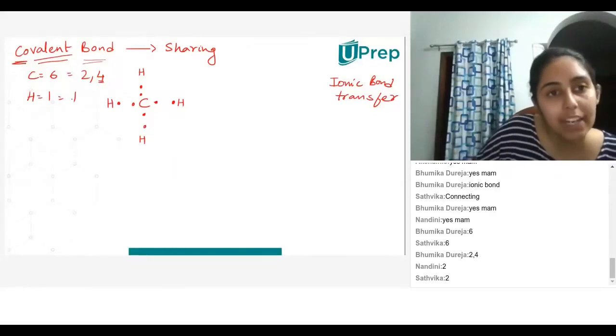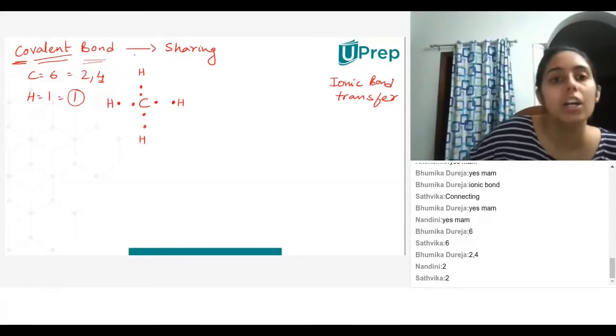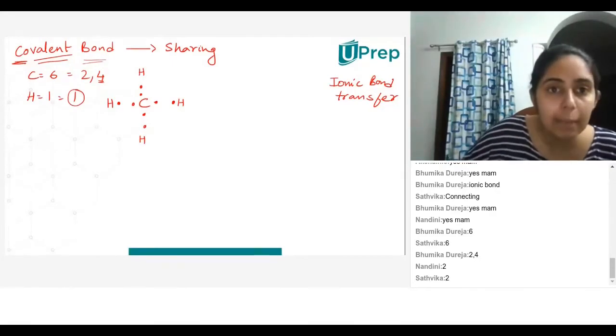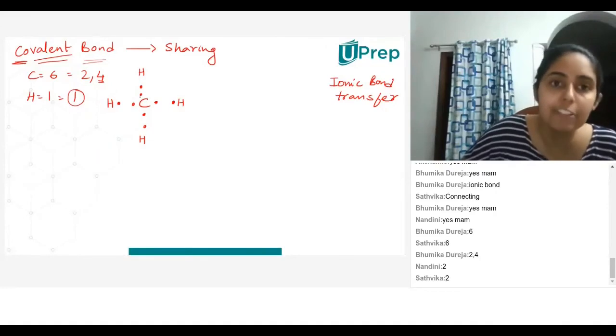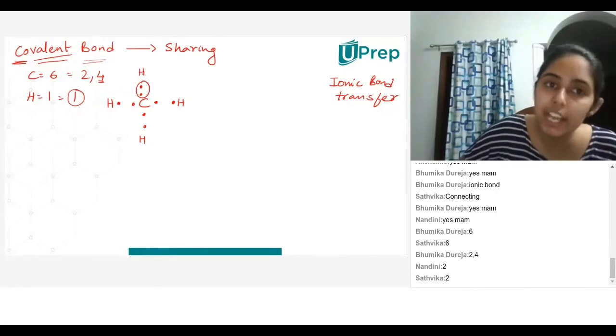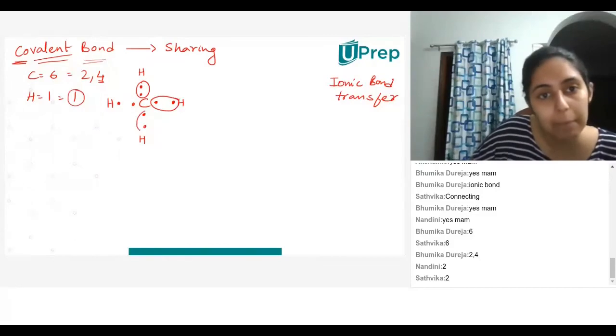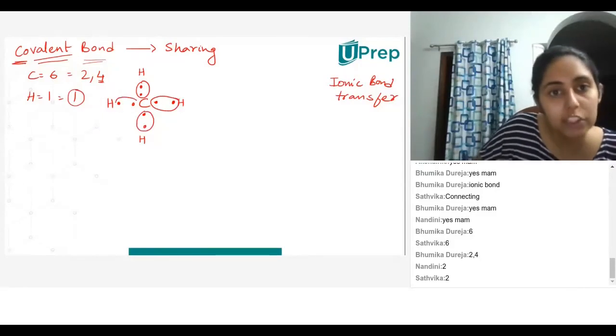Now, I know that hydrogen requires 1 more electron to get the duplet rule. So this carbon will share 1 of its electrons with this hydrogen atom, and that hydrogen atom will share its 1 electron with carbon. Similarly, the sharing will happen between these two, these two, and these two.